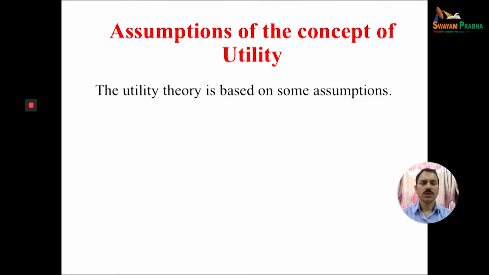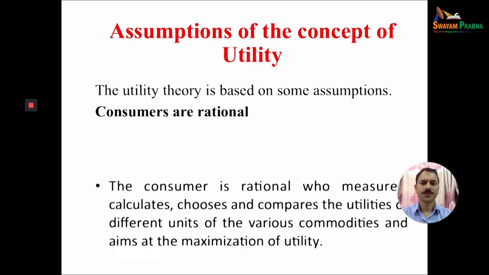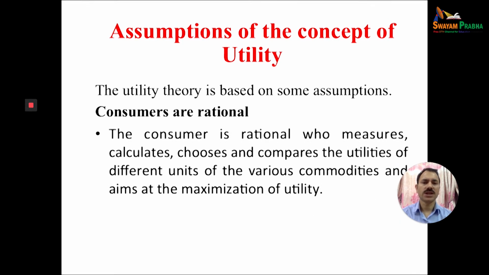Now, the concept of utility is based on some assumptions. In the last lecture, I explained that assumptions are very important. Every concept of economics is based on some assumptions. So here we assume that consumers are rational.